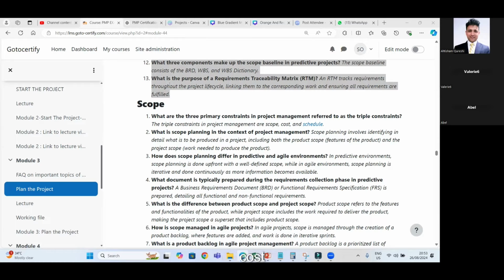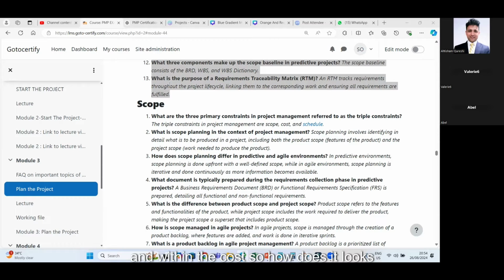Then cost. Cost is another big constraint. Again, nobody has an indefinite amount of money, right? We have a definite amount of money, and we need to make sure that we complete the project within this. So cost becomes another constraint, and scope indeed is another constraint, that we have to complete the scope of work within the time and within the cost.